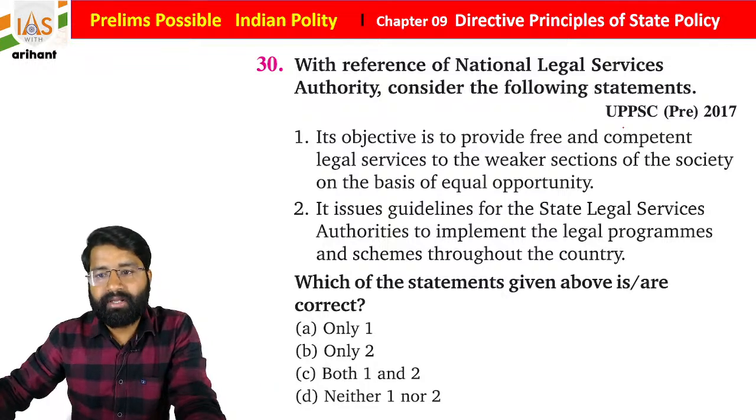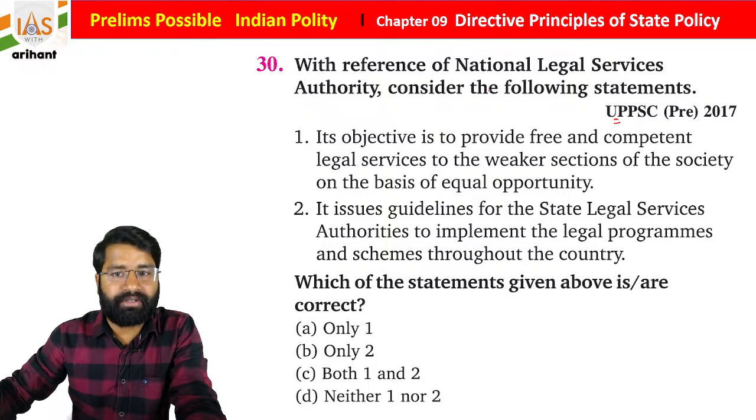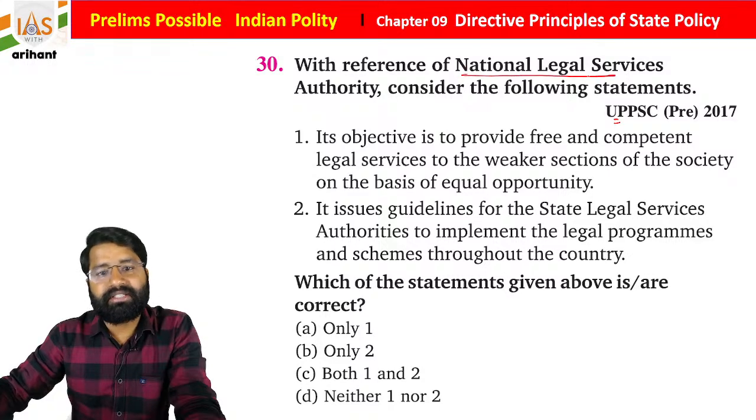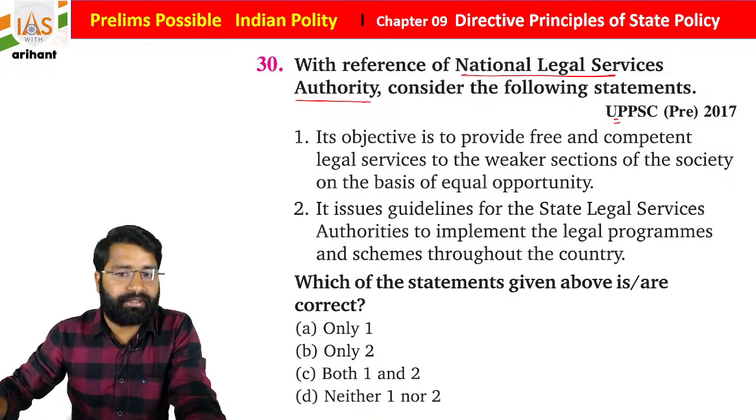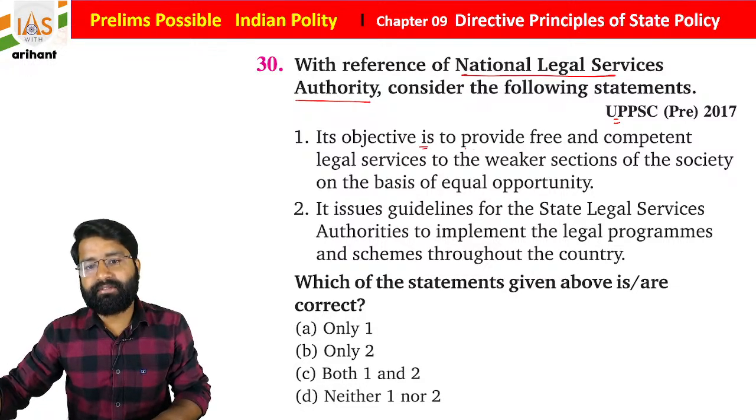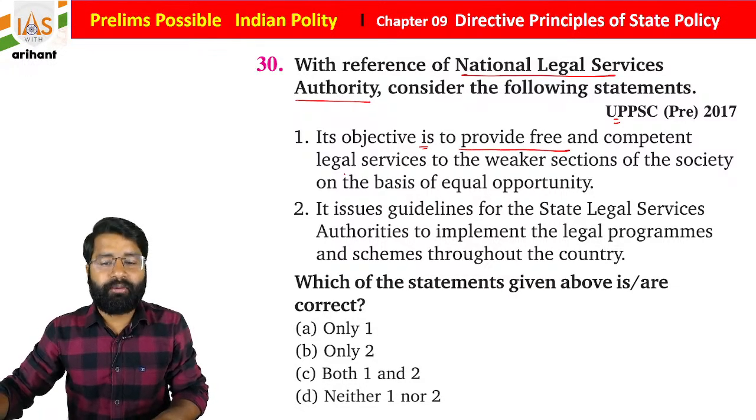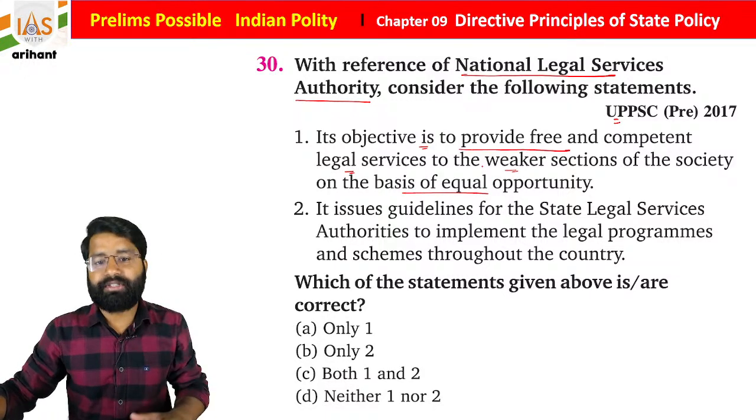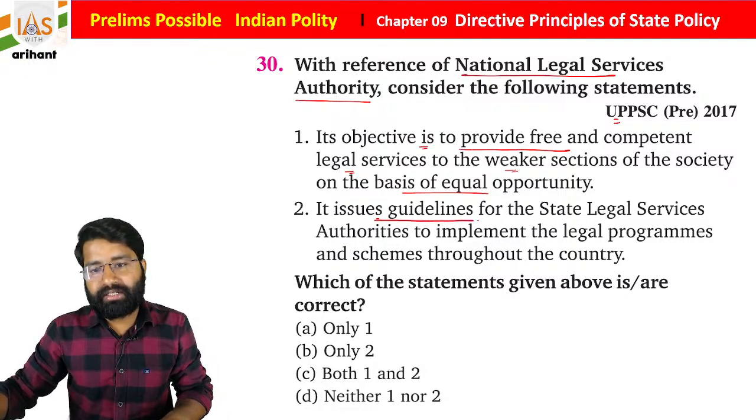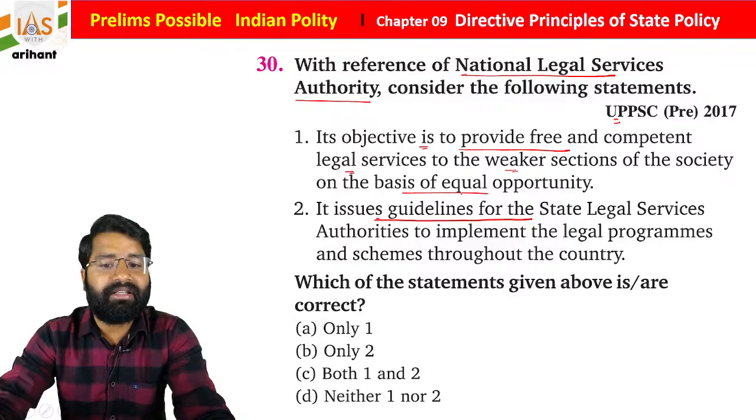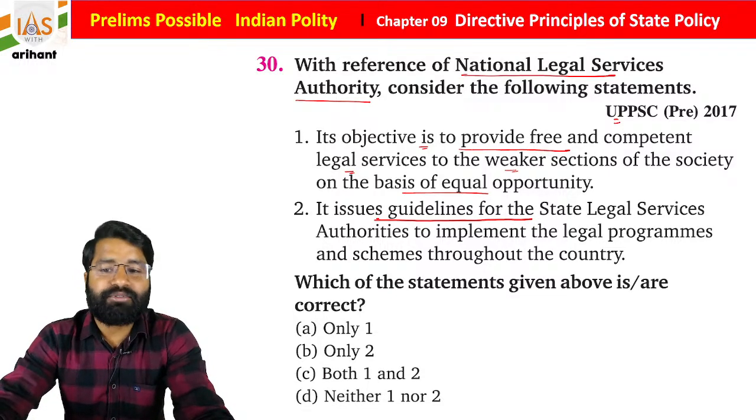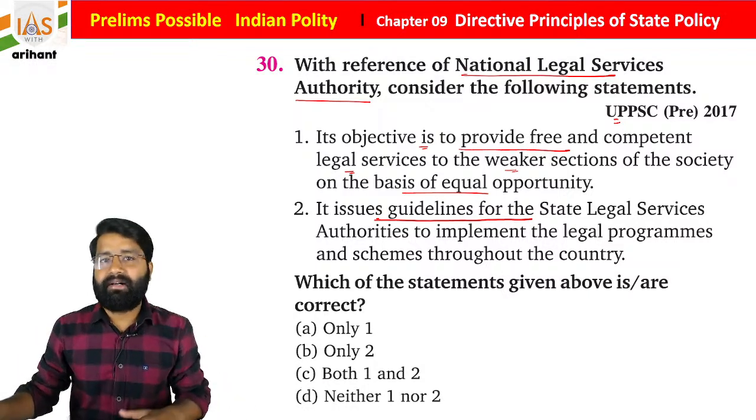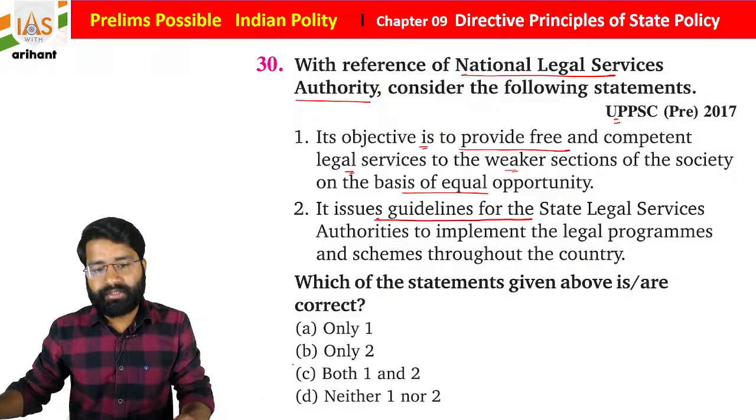Now, it was in UPPSC year 2017. With reference to the National Legal Service Authority, consider the following statements. The objective is to provide free and competent legal service to the weaker sections of the society on the basis of equal opportunity. It issues guidelines for the State Legal Service Authority to implement the legal programs and schemes throughout the country to make people aware, as well as so they can also get justice. So, in this format, students, both statements are correct.